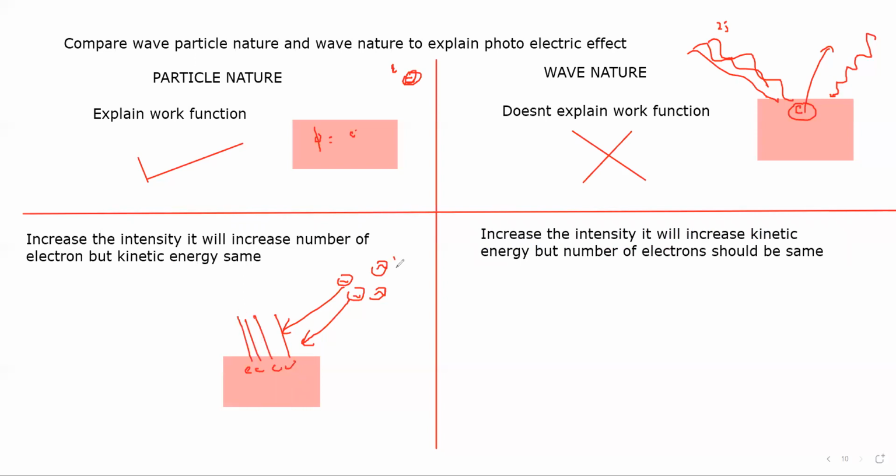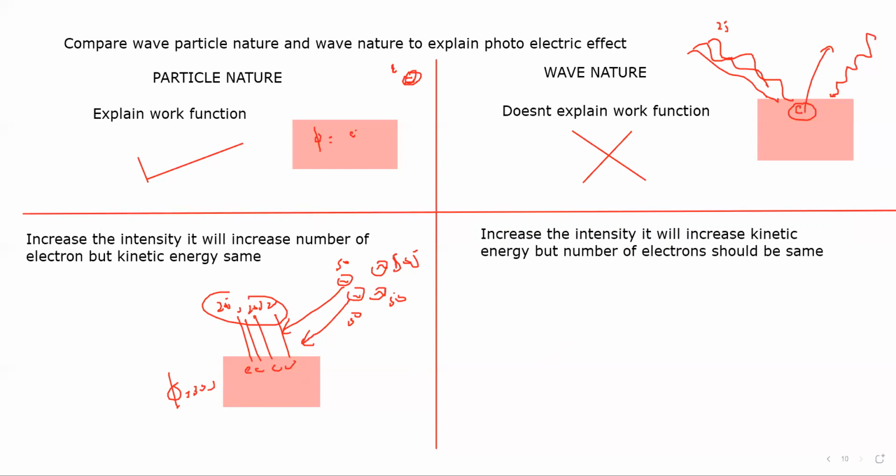But the kinetic energy will be the same. For example, if each photon has 50 joules of energy and the work function is say 30 joules, each electron will have a kinetic energy of 20 joules. The kinetic energy will be the same for each. That we already discussed in the previous part.